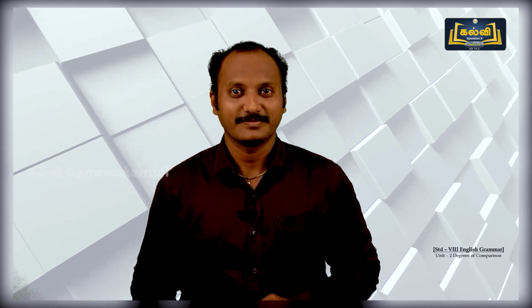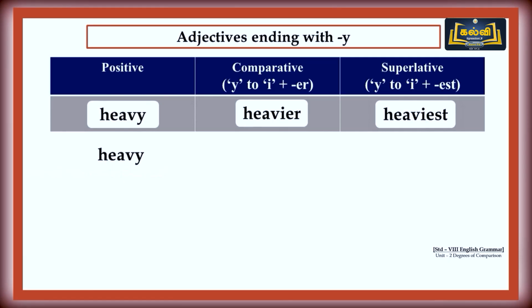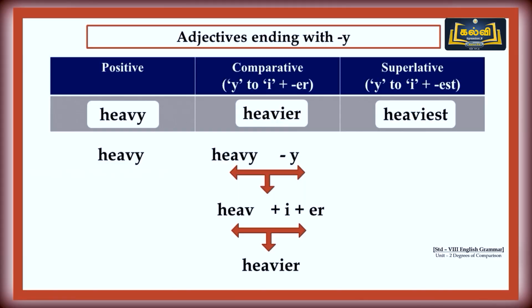Are you ready? Adjectives ending with the letter Y. Heavy is the positive form. In this case, we have to replace the letter Y with I. The word heavy, H-E-A-V-Y: remove the letter Y, add the letter I, and then add ER to it.